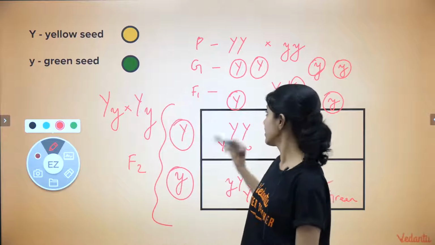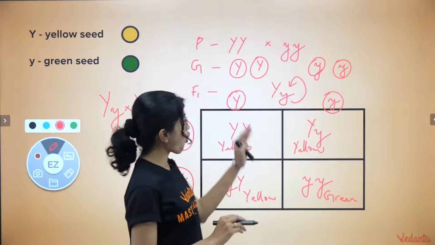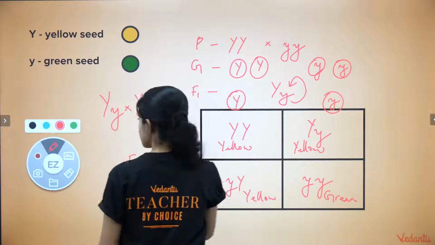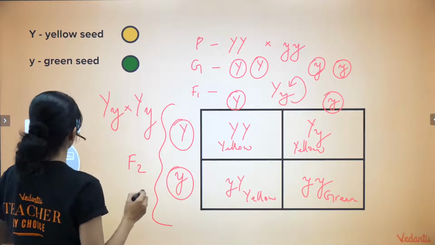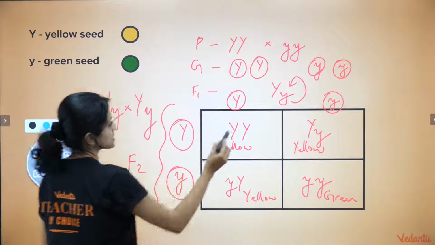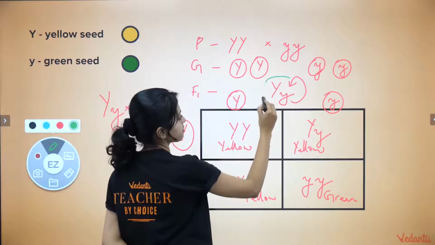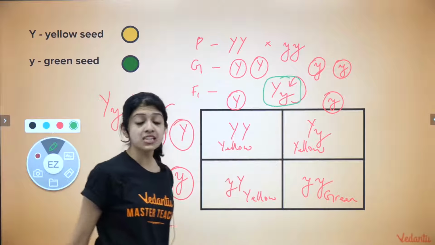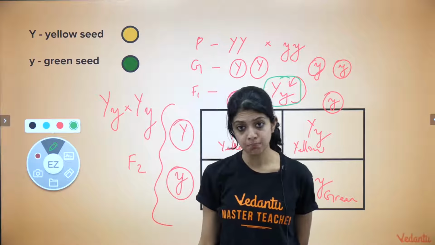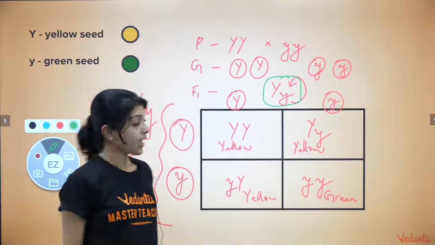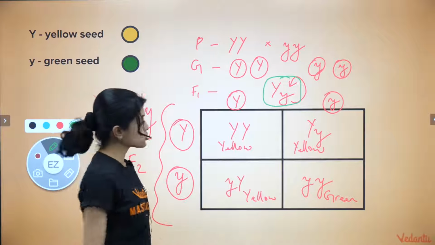So quickly tell me, what would the ratio be? In F1, you don't have a ratio because all of them were yellow-seeded. Right? In F1, all of them were heterozygous yellow-seeded plants. But in the F2 generation, what do you see?